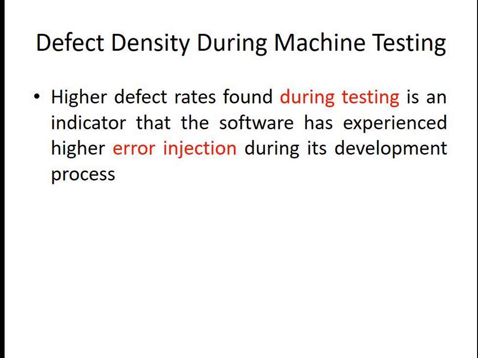Now the defect rate during the formal machine testing is usually positively correlated with the defect rate, and we say that higher defect rates found during the testing indicate that the software has experienced higher error injection. This is provided that the higher testing defect rate is not due to an extraordinary testing effort, for example, all of a sudden I went for an ad hoc testing approach, and that appears to be more effective in detecting the defects.